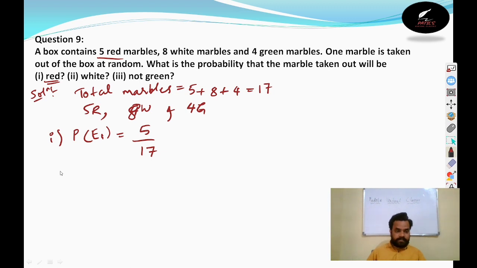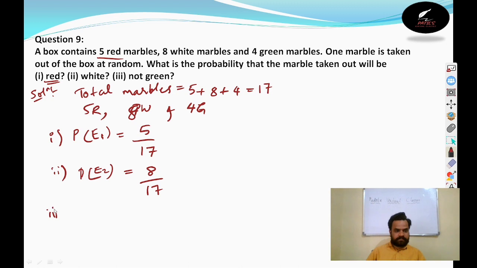And the second one is, what is the probability that the taken out marble is white? So I will take this as the probability of event E2. How many white color marbles are there? 8 white color marbles are there. Total number of marbles 17. So it is 8 by 17.